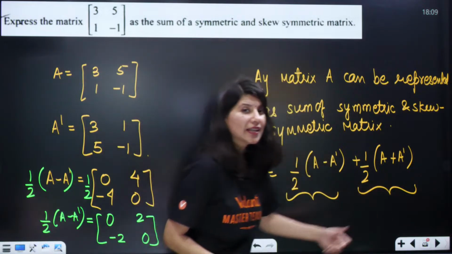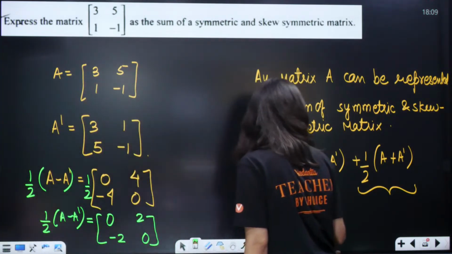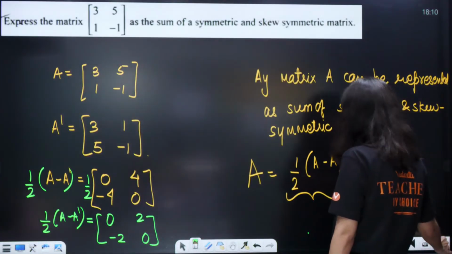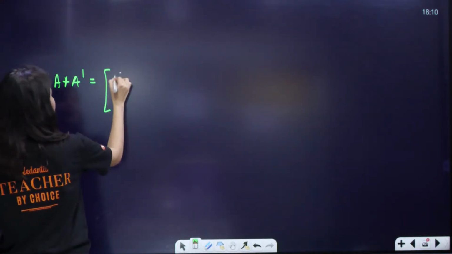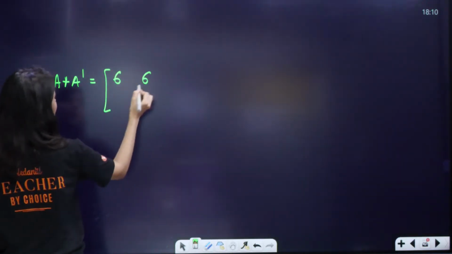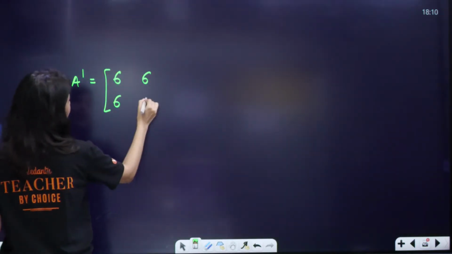Now what about this? Same. Now you have to add. Let us add A plus A dash. Tell me, A plus A dash will be 6. 3 plus 3, 6. 5 plus 1 also 6. 1 plus 5, 6 and 0.